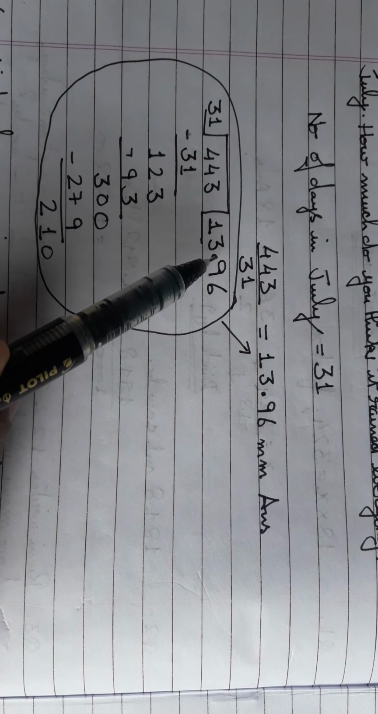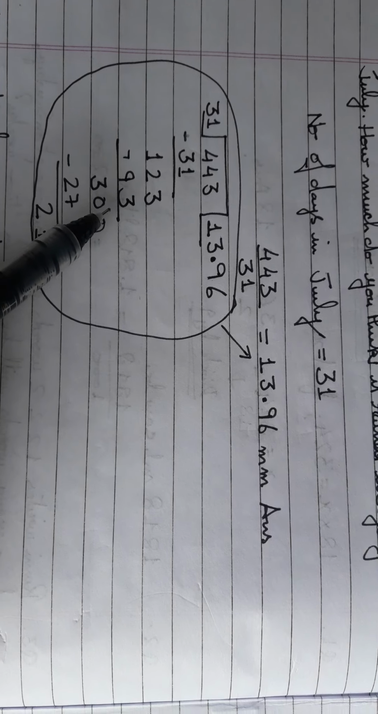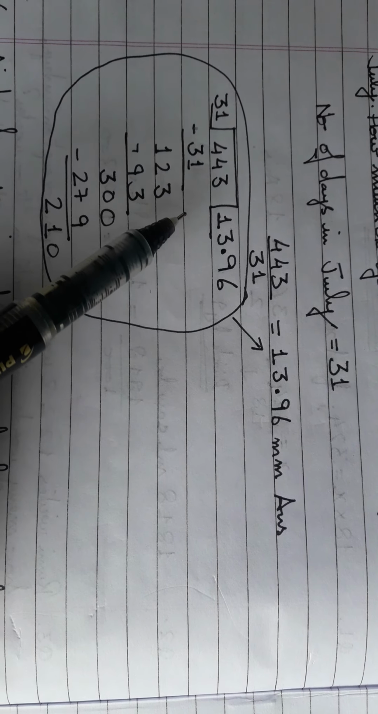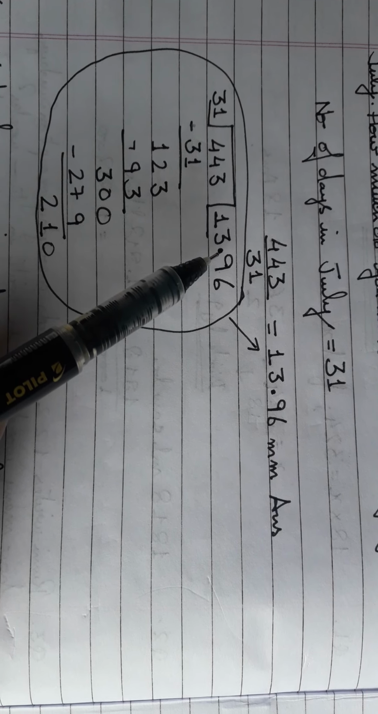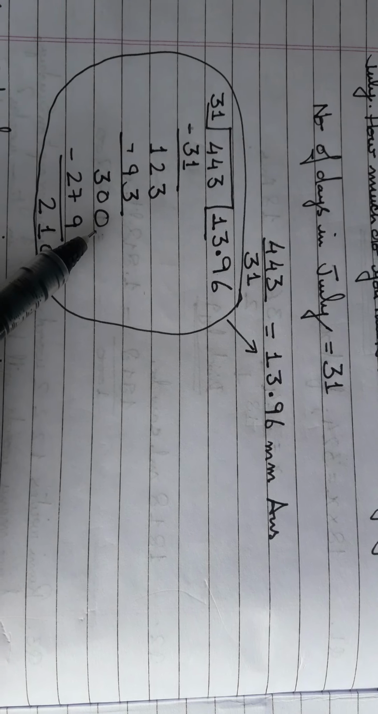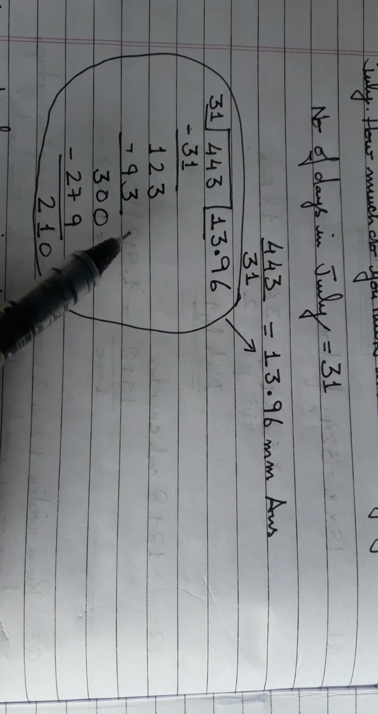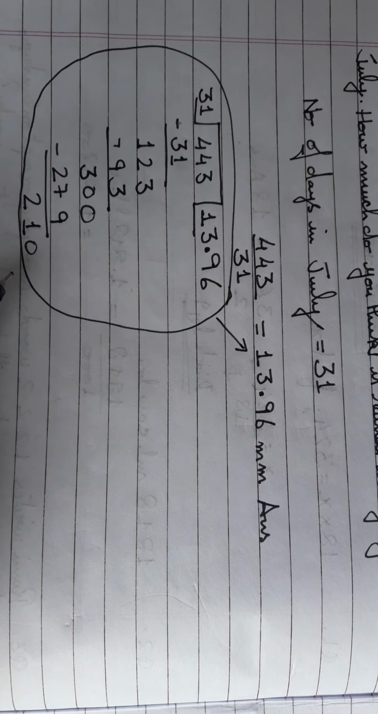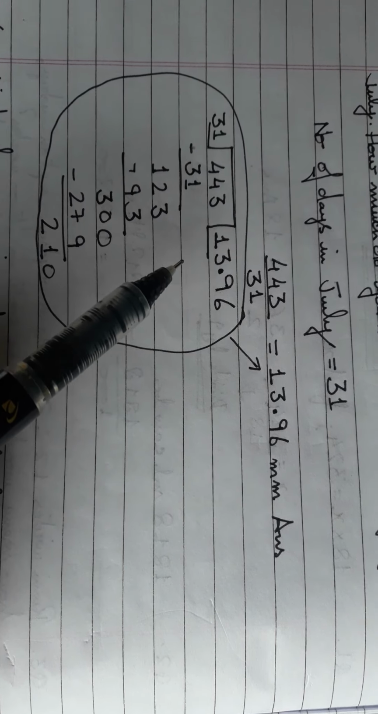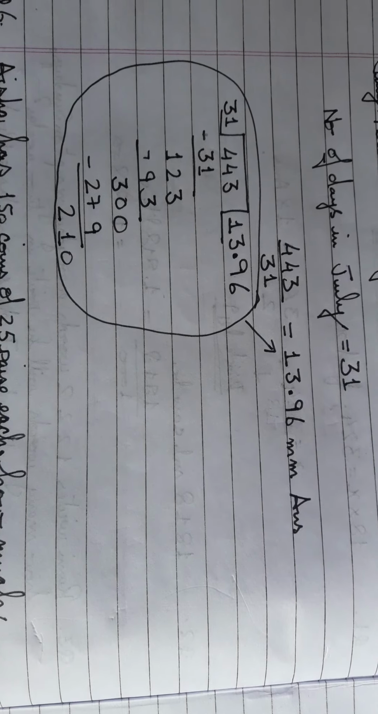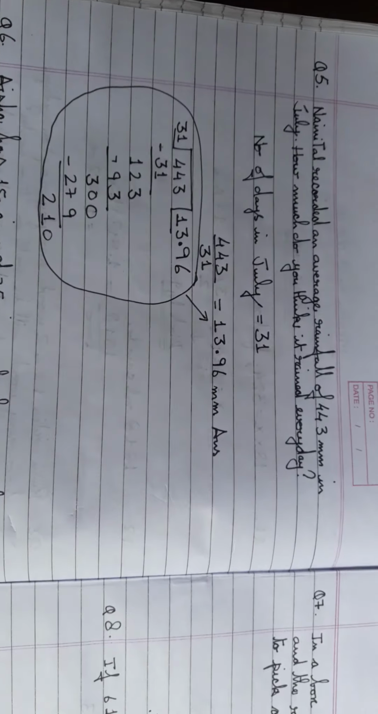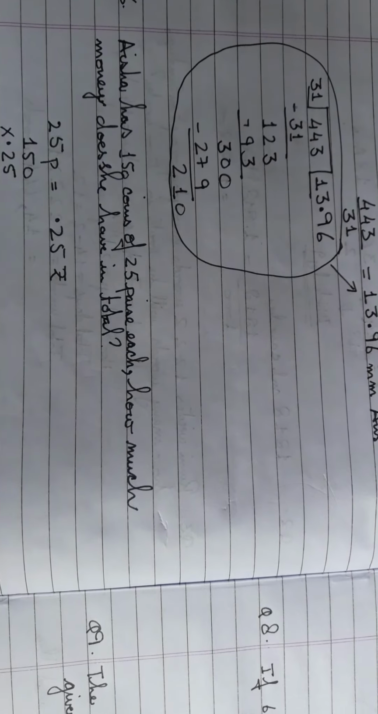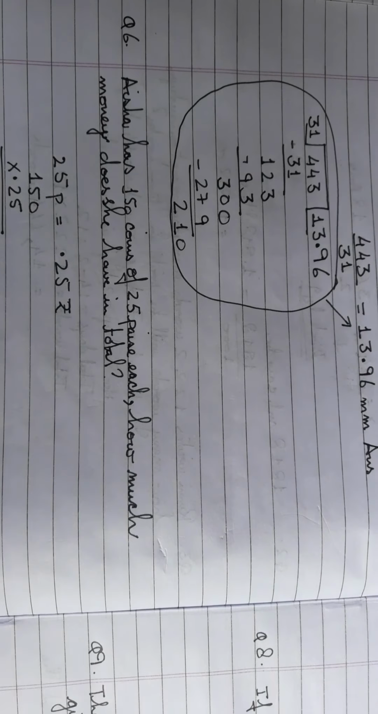And see, look at this. You put a point over here. Why? Because the moment you get 30 over here, you will have to borrow a 0. To borrow a 0, you put a decimal point, right? Then 31 into 9 is 279, and 300 minus 279 is 21. So with two decimal places, we get 13.96 mm as the rainfall that happened every day in the month of July.